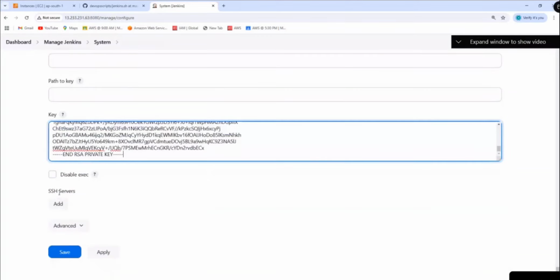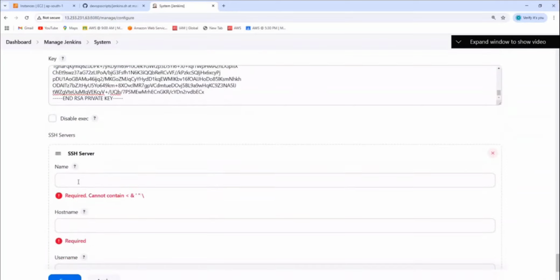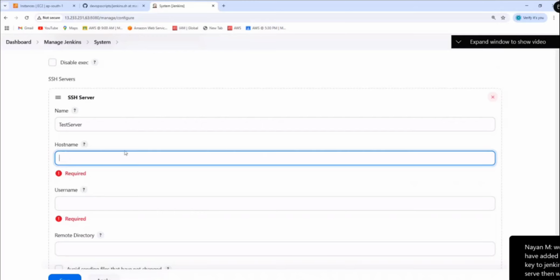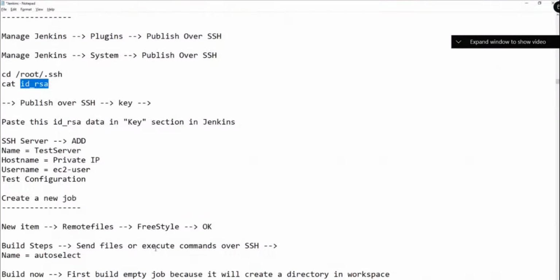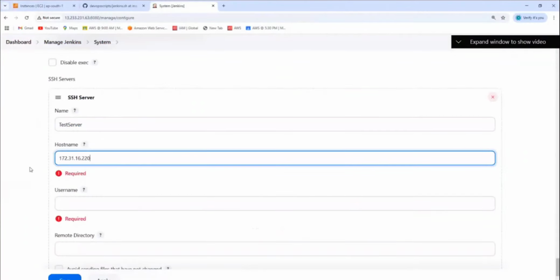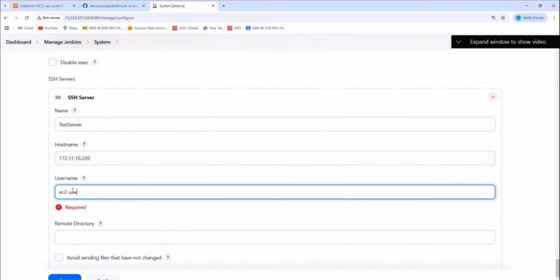Okay, now do you see here SSH server? So we need to tell the Jenkins that there is our server. So what we need to do here? Click on add server. What is the name of the server? You can give any name. I'm calling it test server. Host name. What's the host name? So we need to give the IP address. IP address of what? Test server. Which one? Public or private? Private IP. So go here and give the private IP. What is the username? ec2-user.